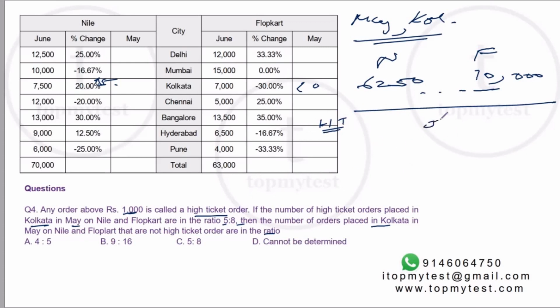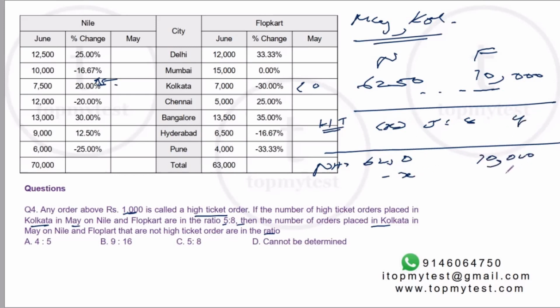They are in the ratio 5:8, right? So non-high ticket will be 6,250 minus this value. Suppose this is X, this is 6250 minus X. And suppose this is Y, this will be 10,000 minus Y. You need to find the ratio of non-high tickets for Kolkata, which is the ratio of 6250 minus X and 10,000 minus Y. Now, can you find that out?